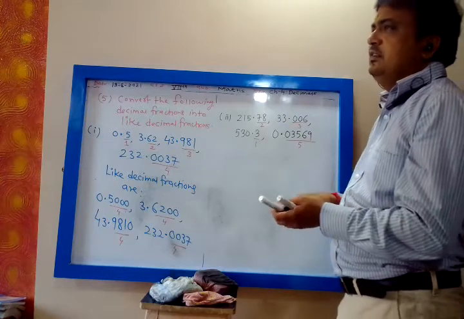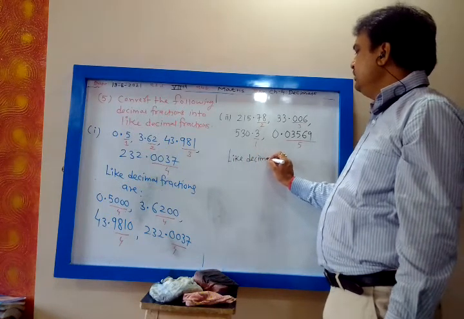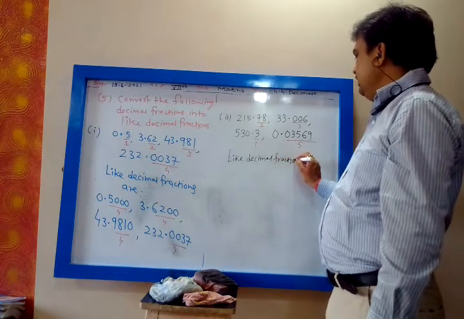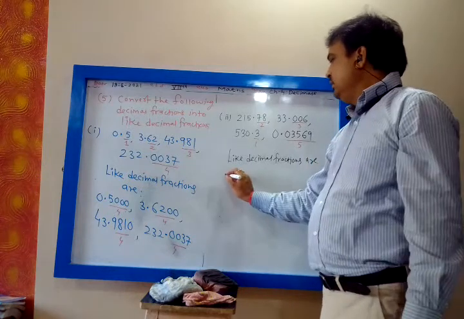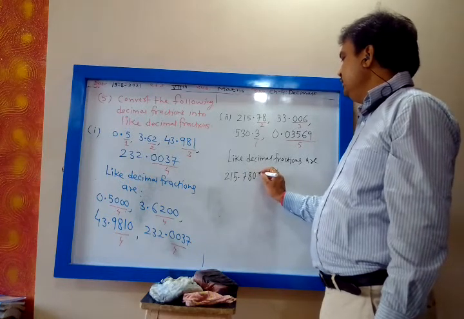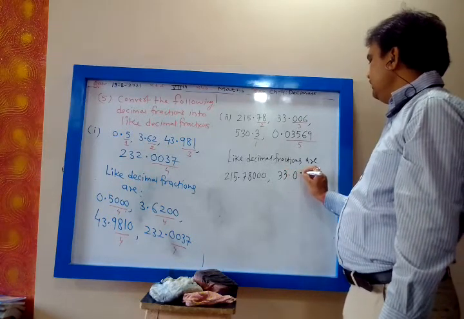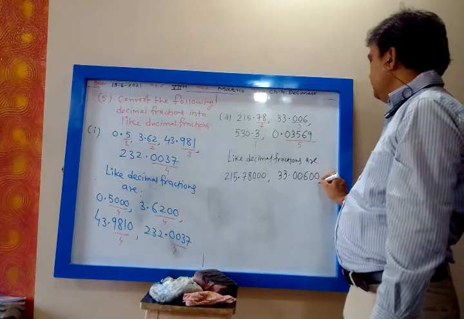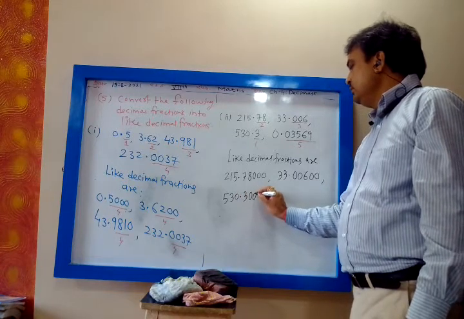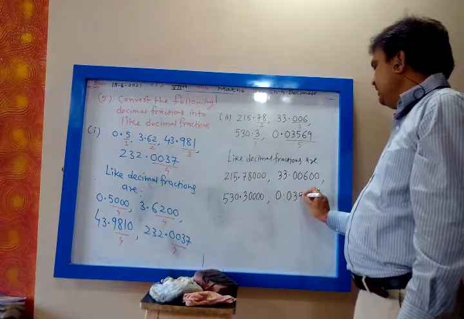So you make all decimal places 5 by adding 0 to the right. Like decimal fractions are 215.78000, then 33.00600, then 530.30000, then 0.03569.